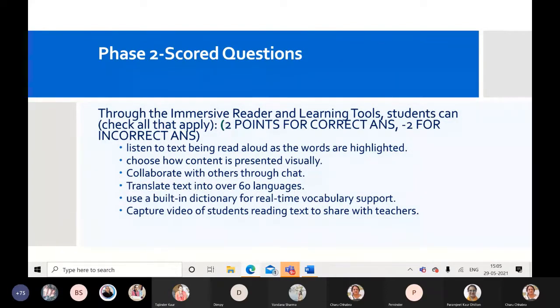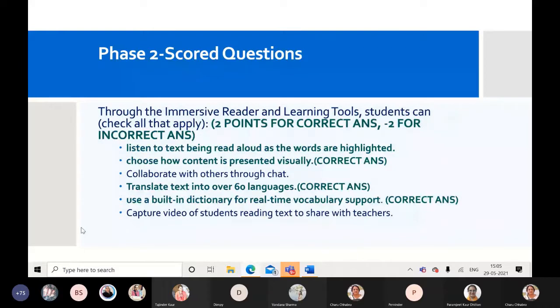So the correct answers I have highlighted with the green one, and we can get all these correct answers this way. Listen to the text and read aloud is there. We have immersive option and the visual part is there. 60 languages are there and then the inbuilt dictionary is also there. So these are the correct answers with the green bold one. We will share the presentation so that accordingly the answers can be clicked.